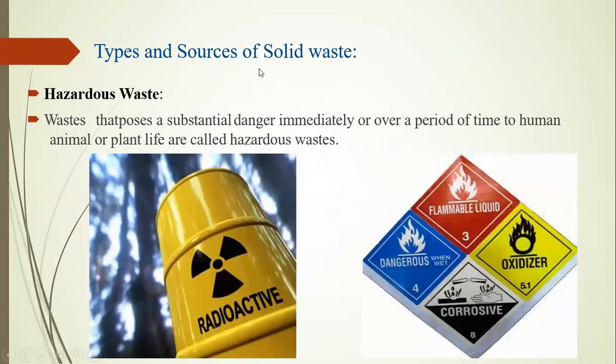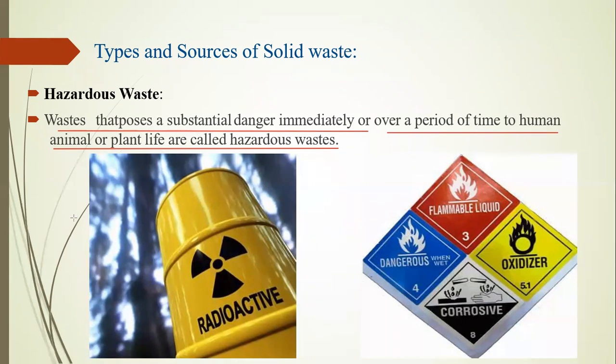Types of sources of solid waste. Hazardous waste: which type of hazardous waste are we producing in our atmospheric condition? A hazard that poses a substantial danger, immediately or over a period of time, to humans and plant life is called hazardous waste. Hazardous waste includes flammable liquids, corrosive materials, and oxidizers that we put into the atmospheric condition.